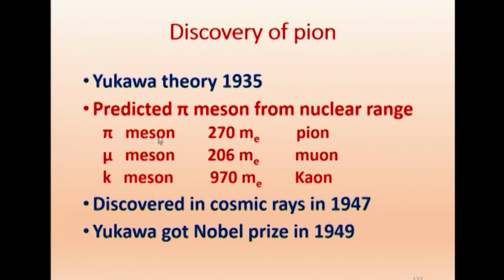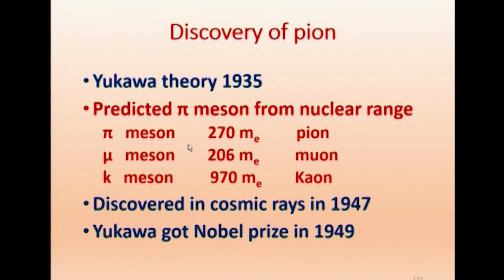Later on, these particles were discovered in cosmic rays in 1947. They found not only 270 ME, but also 206 ME and 970 ME; all three types of particles were discovered, and all of them are mesons.